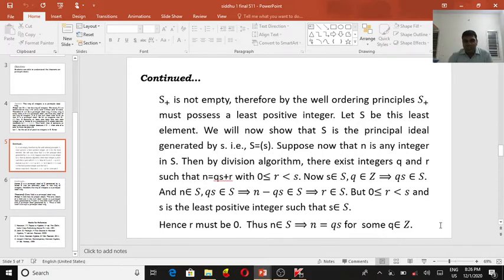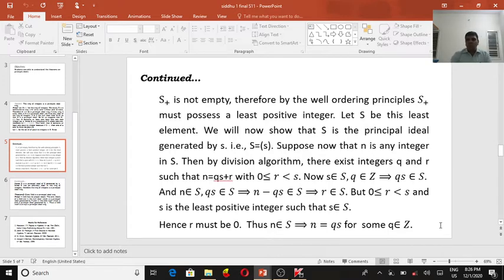Let s be the least element. We shall show that S is a principal ideal generated by s. That is, S equals the ideal generated by s. This is correct because you are avoiding the empty set and collecting only the set of all positive integers. So we choose an element s of S, and that is the generator.